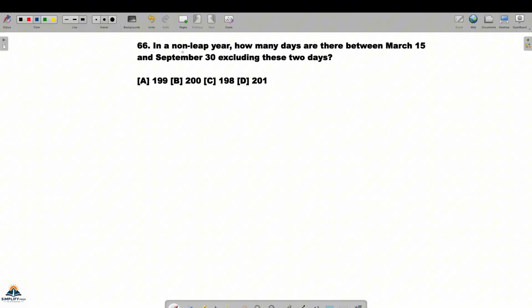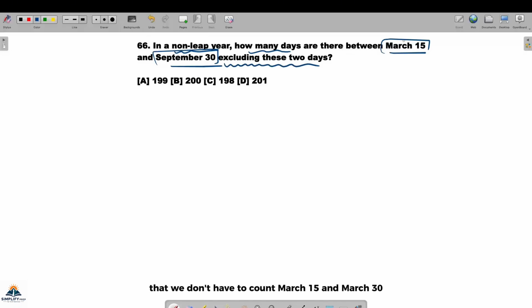It is again related to the leap year concept, that is, in a non-leap year, how many days are there between two dates which are given? That is March 15 and September 30, excluding these 2 days. That is very important, that we don't have to count March 15 and September 30 while we count these days. And you are given these four options.